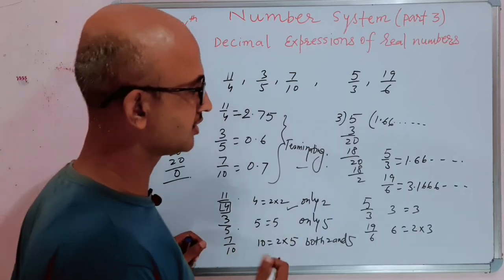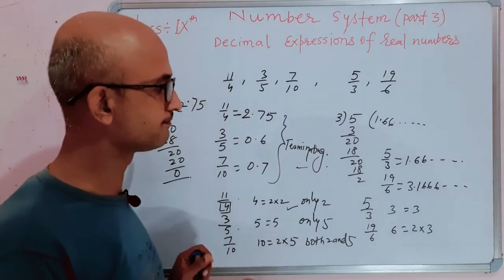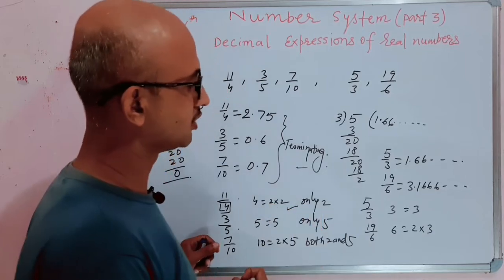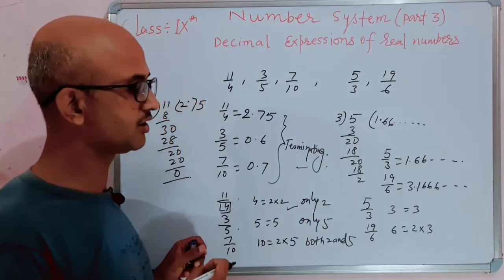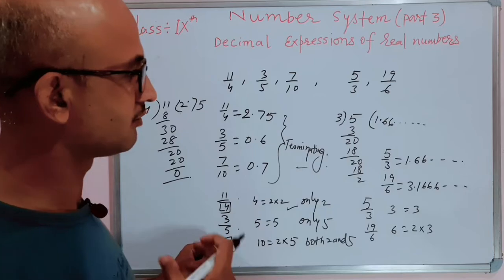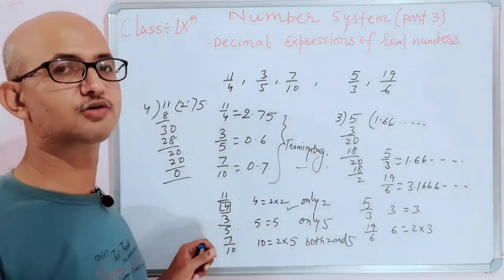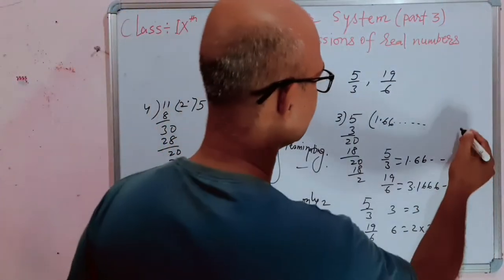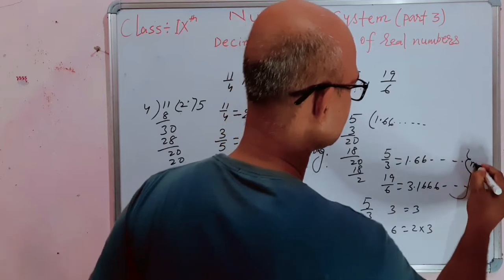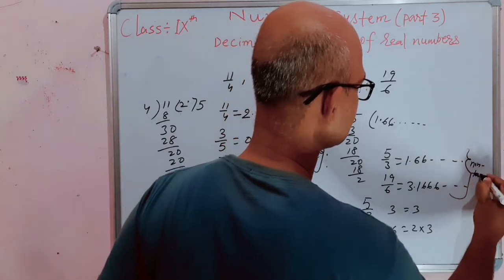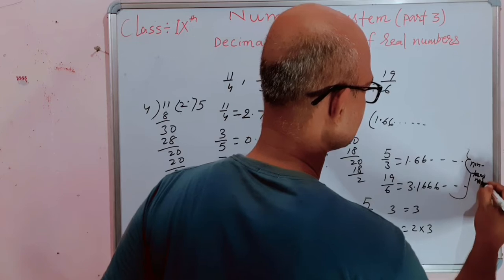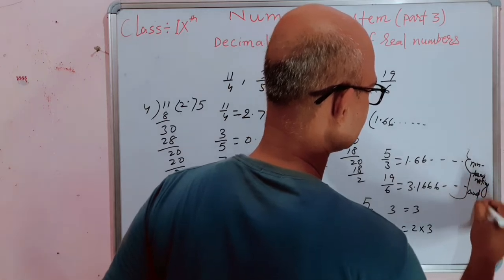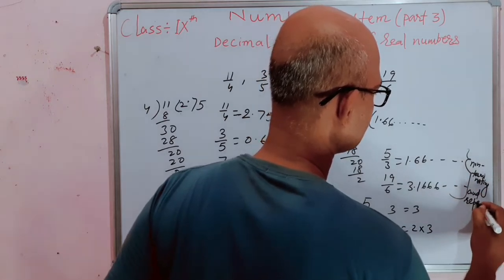Therefore, the rational number whose denominator has prime factors other than 2 and 5 has a non-terminating and repeating decimal expression.